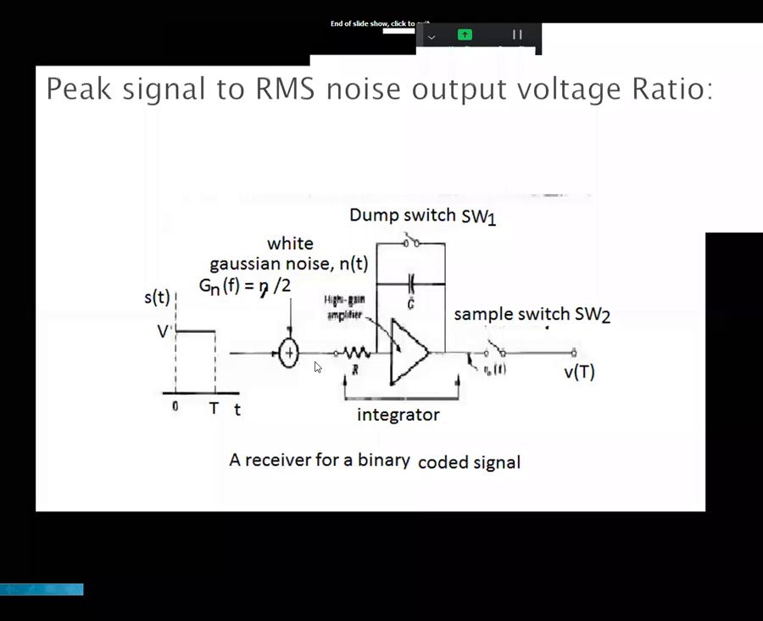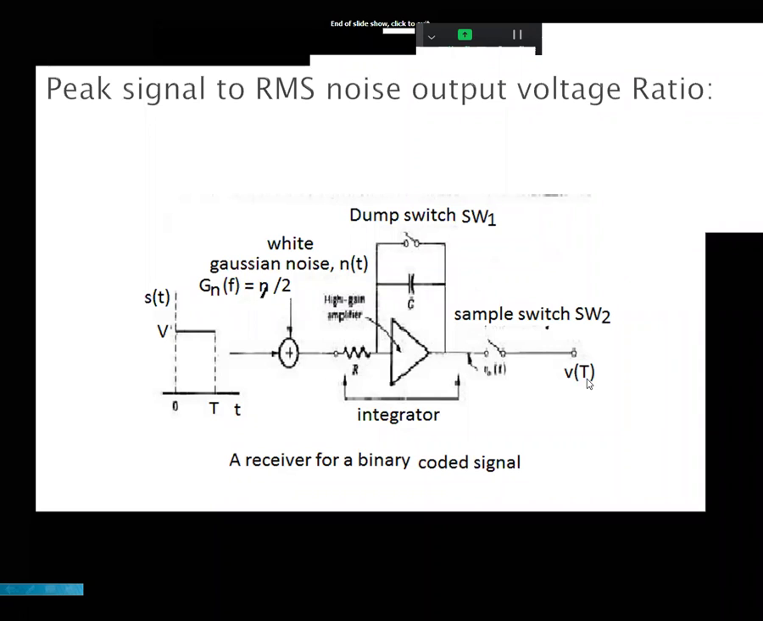After the adder, signal plus noise is added. When the SW1 switch is off, the capacitor is going to charge, and when the switch is on, the capacitor is going to be discharged.